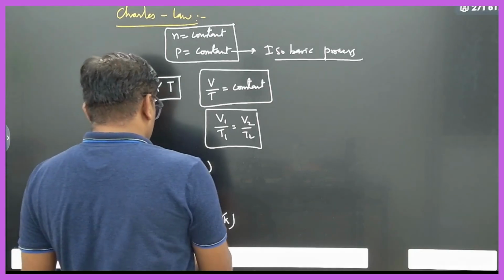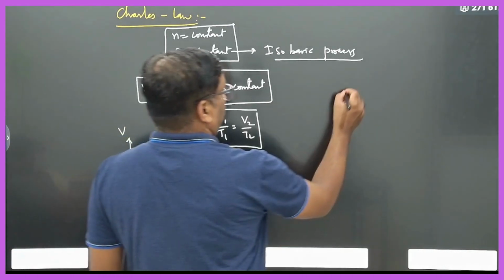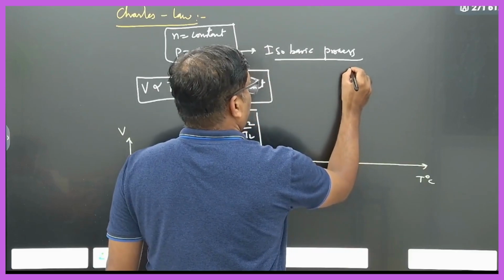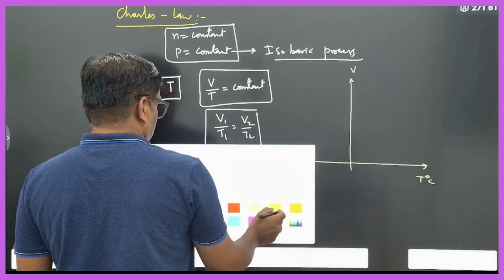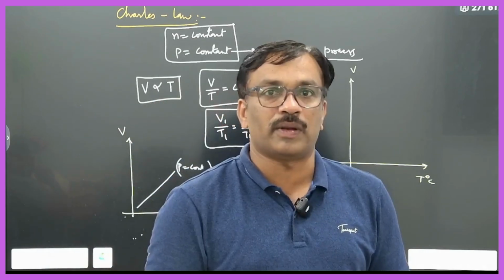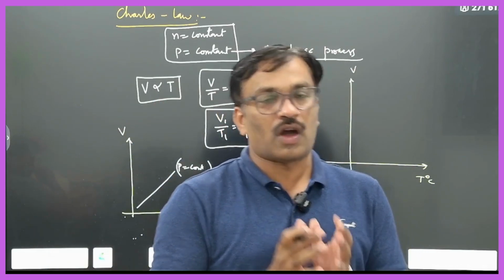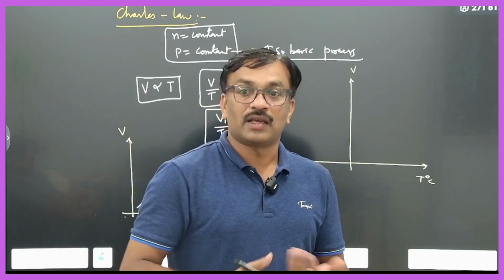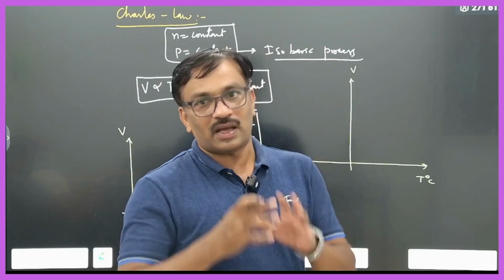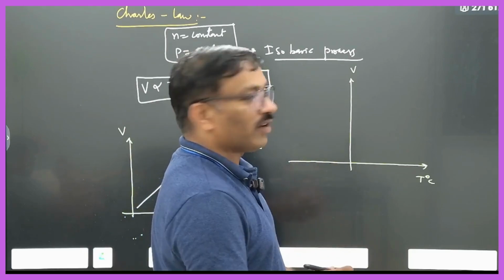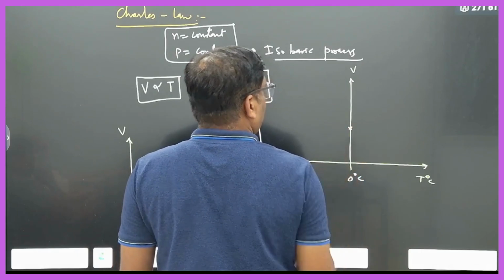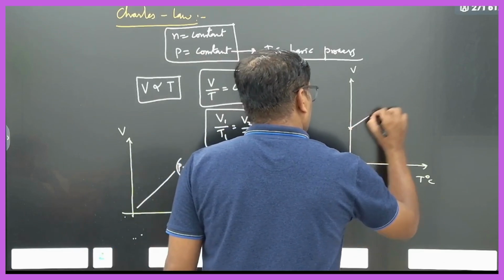Suppose it was measured in degrees centigrade, how will the graph be? Here you will understand: in degree centigrade, even at 0 degrees centigrade, some volume will still be present. That means the gas still occupies a certain volume at 0 degrees centigrade. That's why people can live at 0 degrees centigrade, because oxygen or some air is present. Air does not become zero. So at 0 degrees centigrade there is still a volume of the gas, and therefore it will be a straight line.